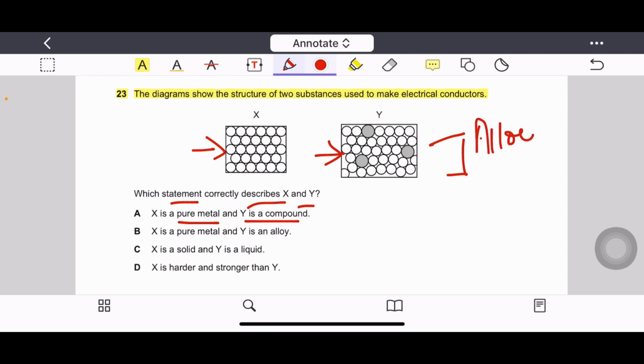Alloy is a mixture of different metals with different atomic sizes. So X is a pure metal and Y is an alloy. Option B is the correct. Option C is saying that X is a solid, Y is a liquid. You can see by the arrangement of particles that it is not liquid. Option D is saying X is harder and stronger than Y. Actually, alloys are stronger and harder than pure metals. Correct option is option B.